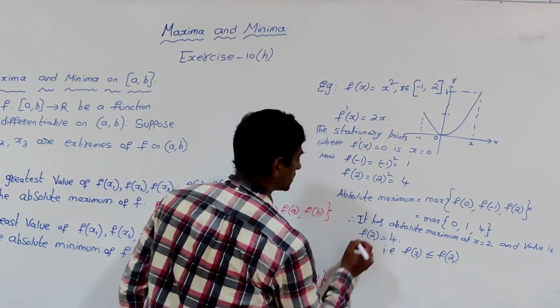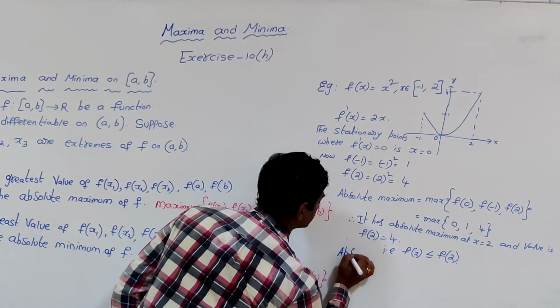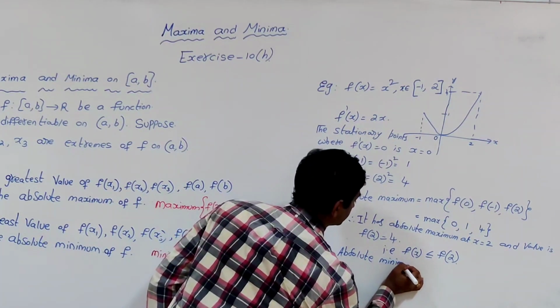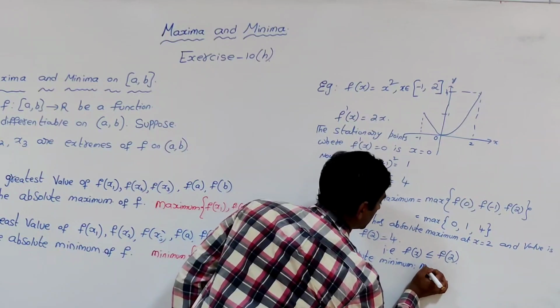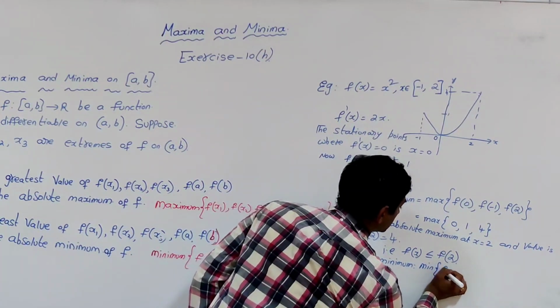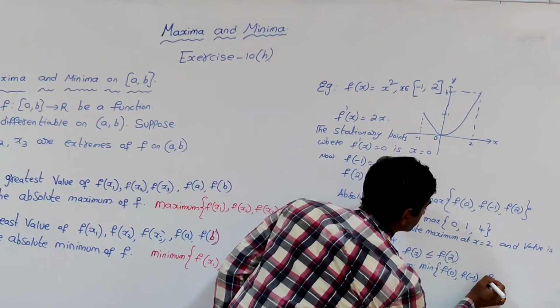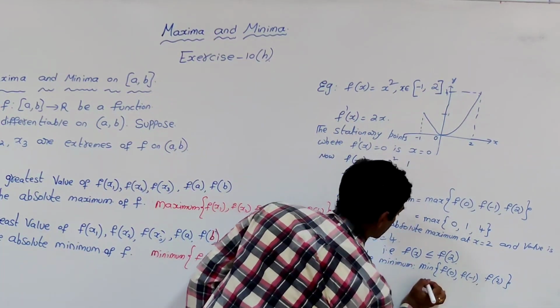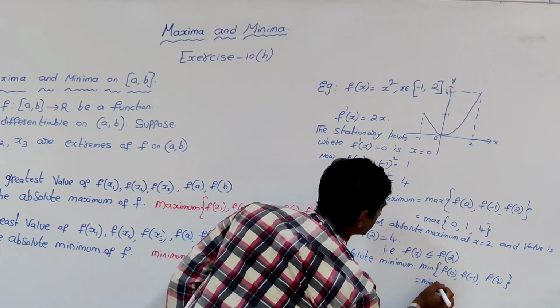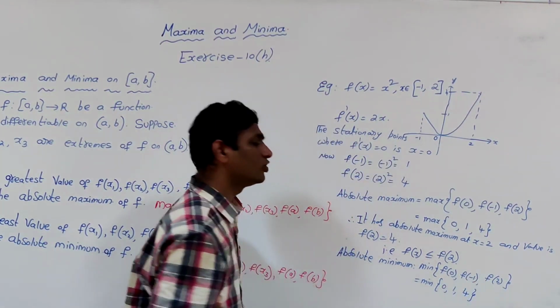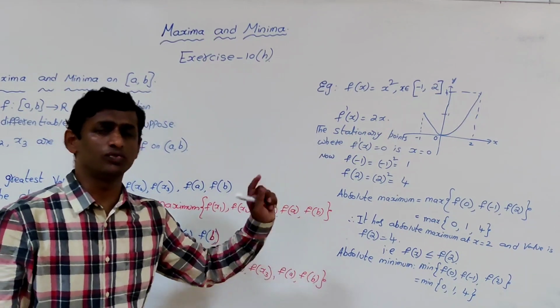Now coming to the absolute minimum, which is the minimum of extremes and endpoints. That is the minimum of 0, 1, 4. Among these 0, 1, 4, the least one is 0.